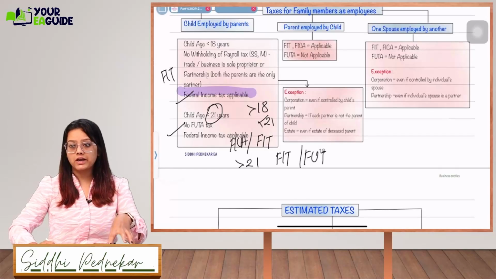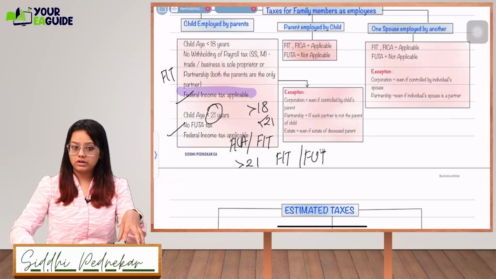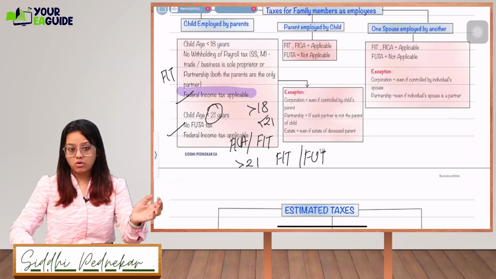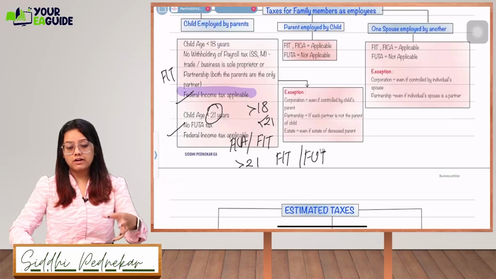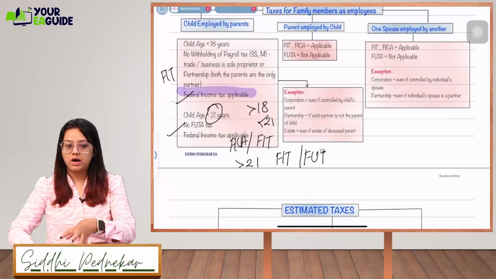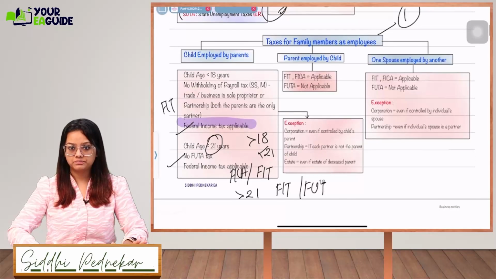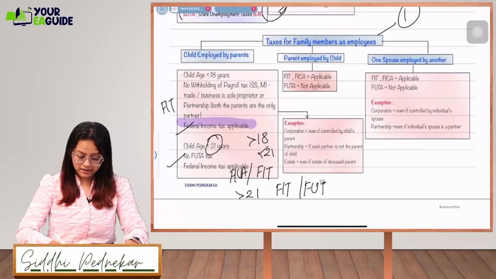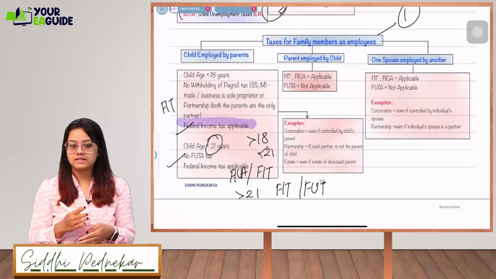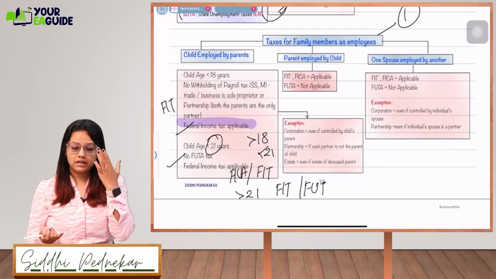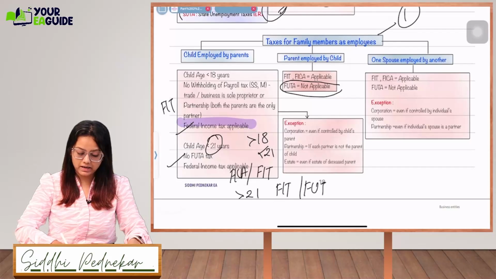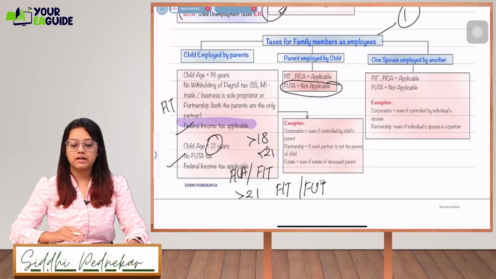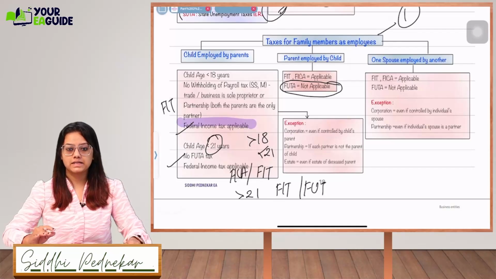If the child's age is up to 18, then only federal income tax is deductible. If the child's age is more than 18 and up to 21, then federal income tax plus Social Security plus Medicare. If the child's age is more than 21, then all the taxes will be deducted. If a parent is employed by the child, the vice versa case can happen, then federal income tax and FICA are applicable. Only FUTA will not apply. The rest of the taxes will be applicable as is.